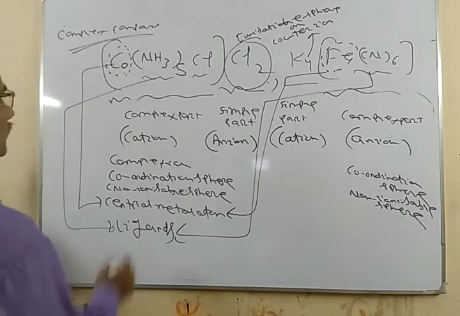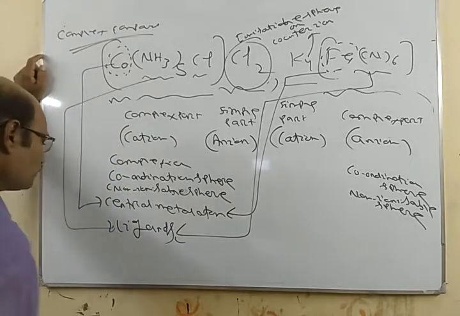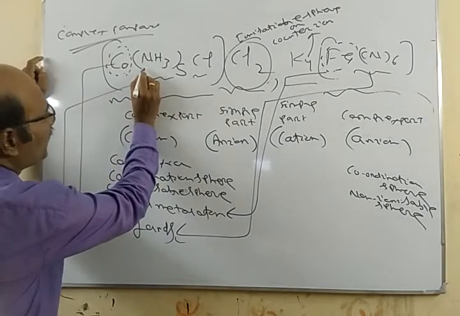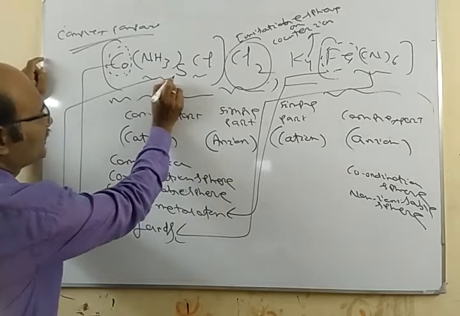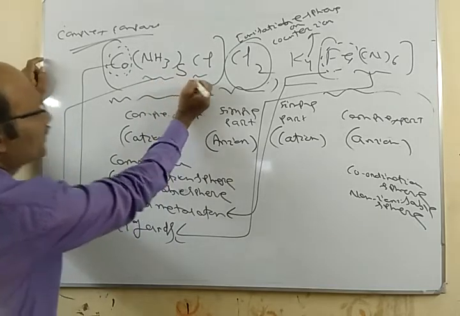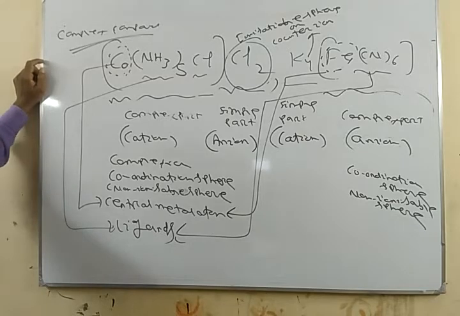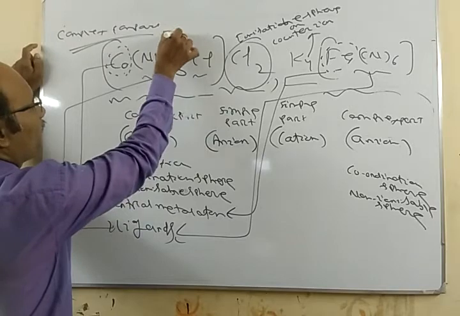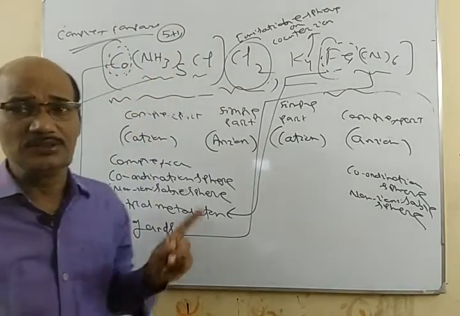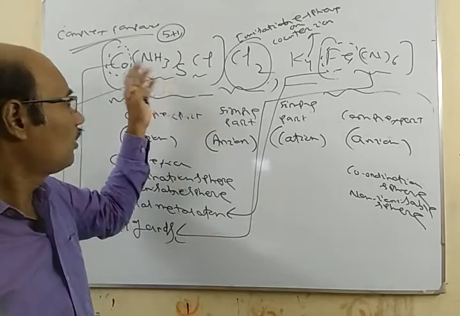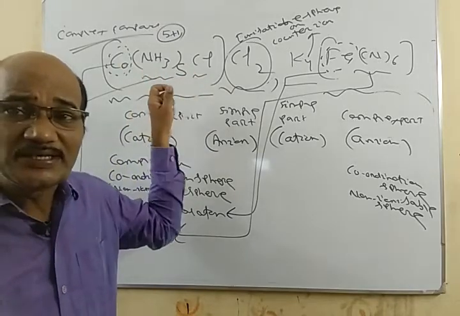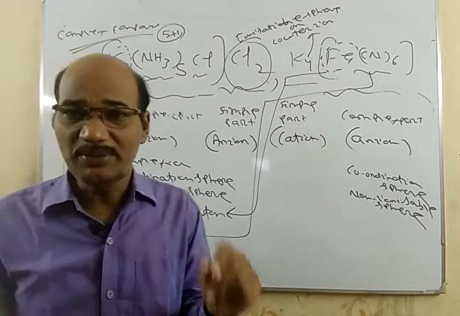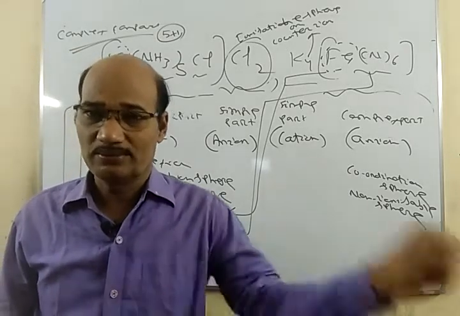Here you see we have 5 NH3 ligands and 1 Cl ligand. So in total we have 5 plus 1, 6 ligands. Now all the ligands are unidentate or monodentate, that means they donate only one electron pair.